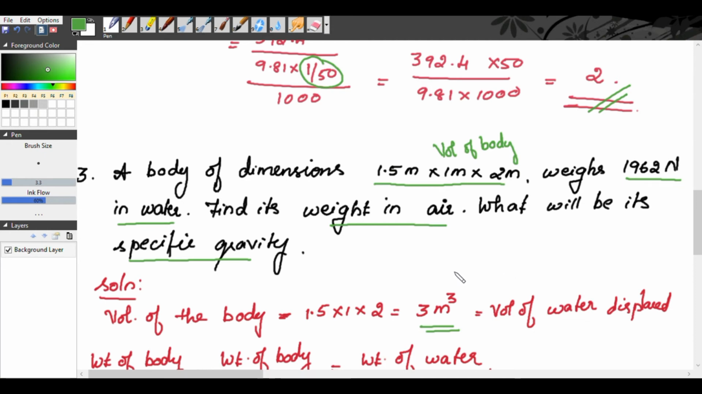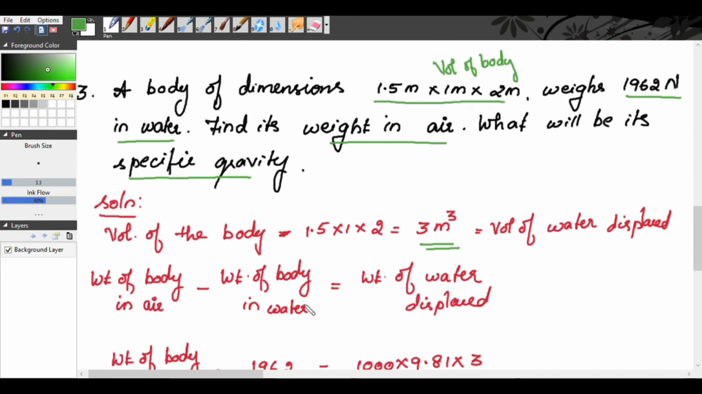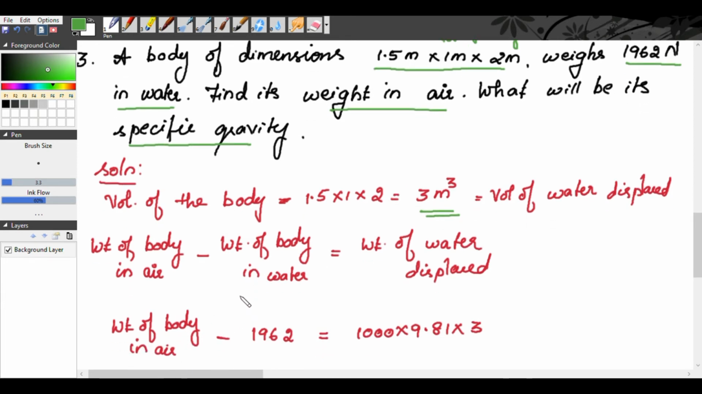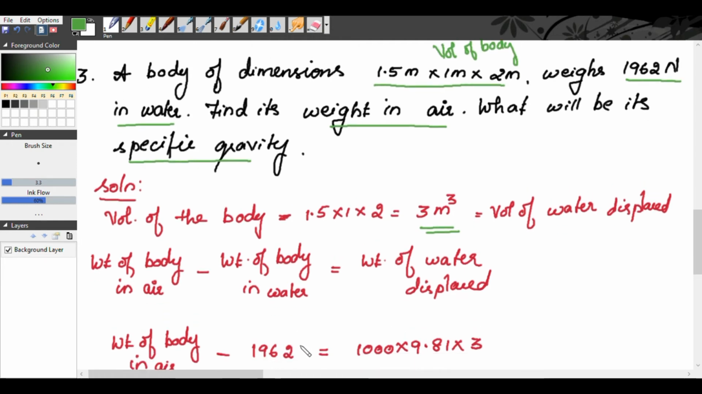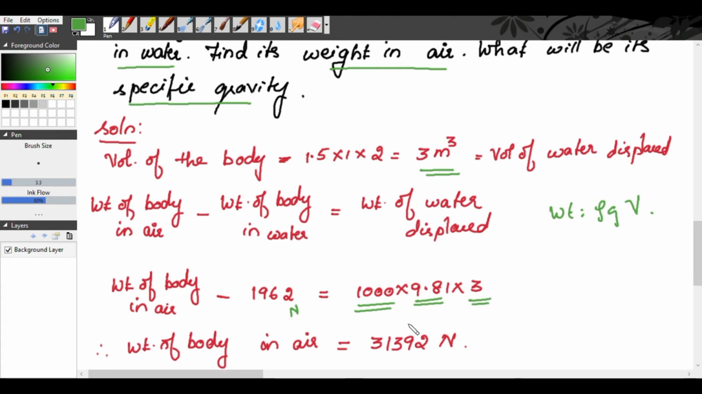Volume of the body is equal to volume of the water displaced. Now the second condition is weight of the body in air minus weight of the body in water is equal to weight of the water displaced. Weight of the body in air will be greater, right? So we will find the weight of the body in air. Substituting weight of the body in water as 1962 Newton. We get weight of the water displaced. Weight will be equal to rho g into volume. So density of the water is 1000, g is 9.81. Volume of the water displaced will be equal to volume of the body. So it is 3.